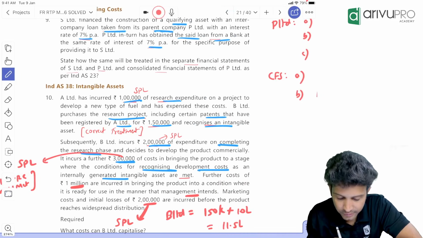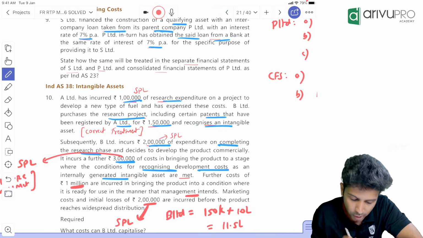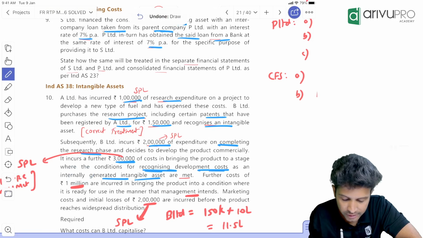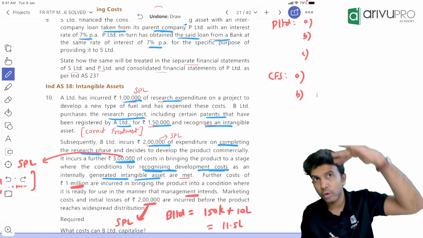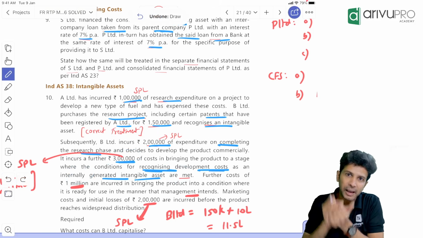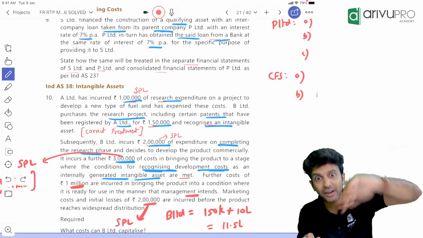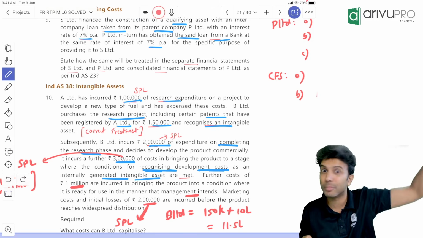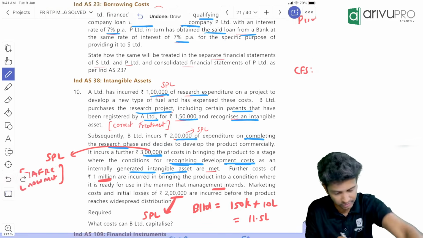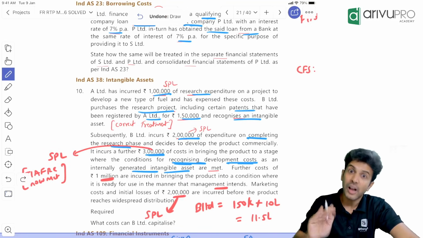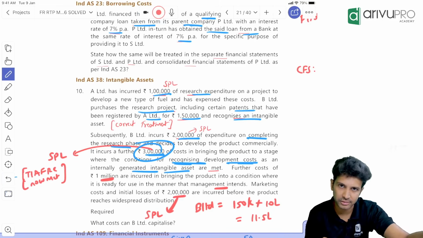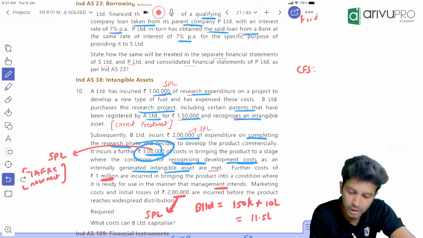It incurs a further 3 lakh rupees to bring the product to a stage where conditions for recognizing the development cost of internally generated intangible assets are met. In order to reach this TIFRC stage, B incurred 3 lakh. Sir, you will capitalize development phase expenditure after TIFRC is satisfied, not before that. So this 3 lakh is incurred to reach TIFRC, hence this 3 lakh also will go off to SPL. After that stage, if further development cost is incurred, B can capitalize it as a development phase expenditure. That's what they're saying here.